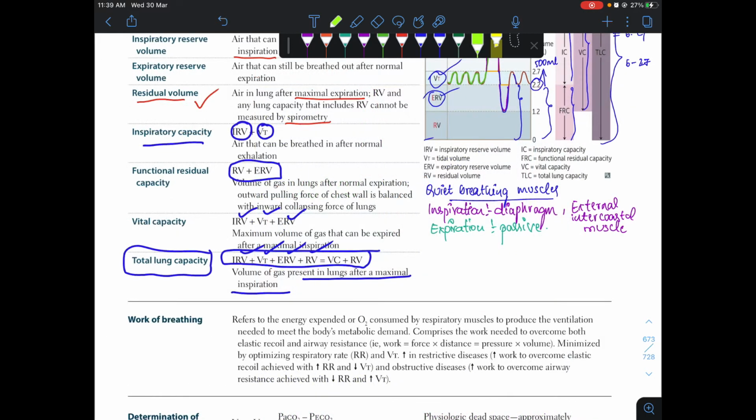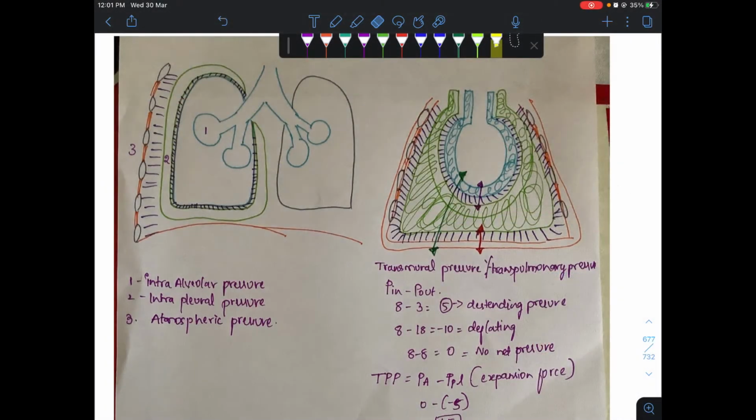And the muscles involved during quiet respiration: during inspiration the diaphragm is the main muscle, and during expiration this is passive, no muscles are involved. Now let's see pressures within the lung.